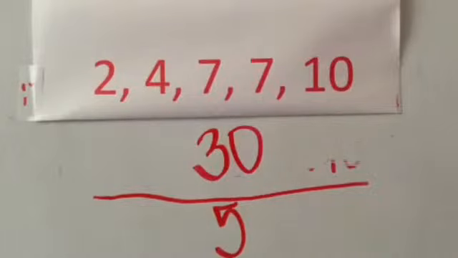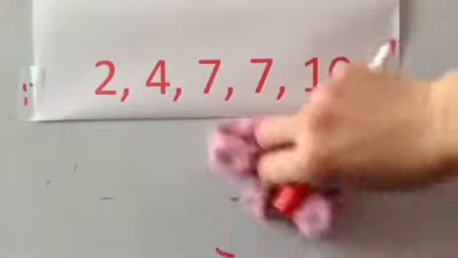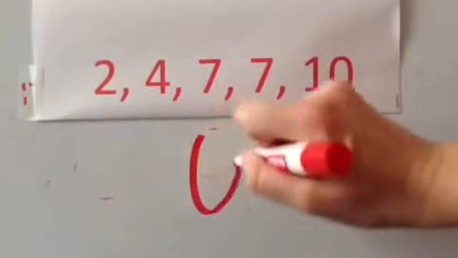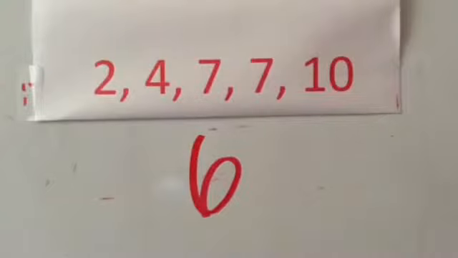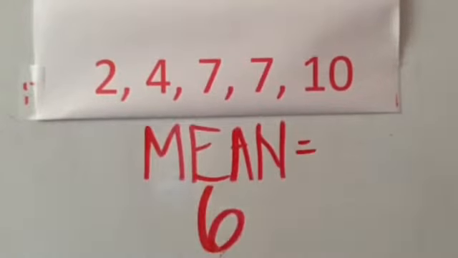Thirty divided by 5 is 6. So we know that the mean of this set of data is 6. This family stubs their toe a mean of 6 times per day.